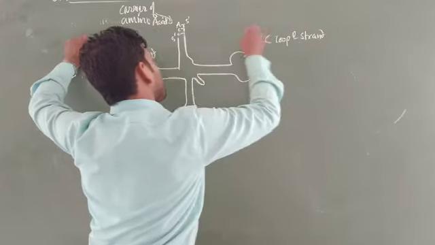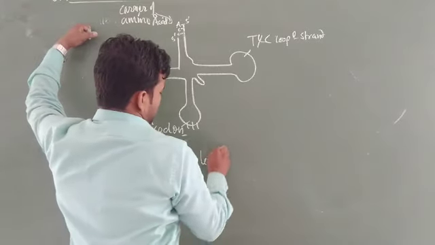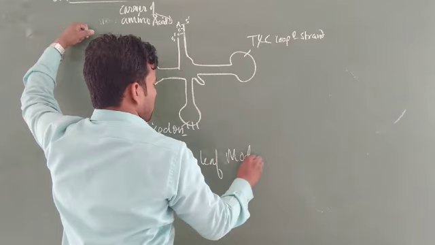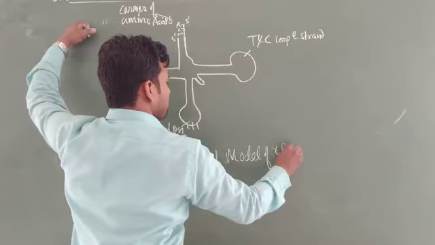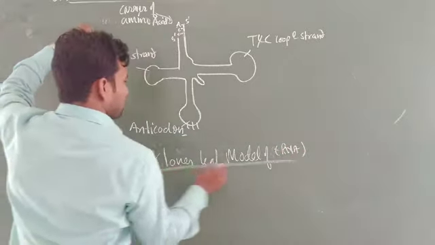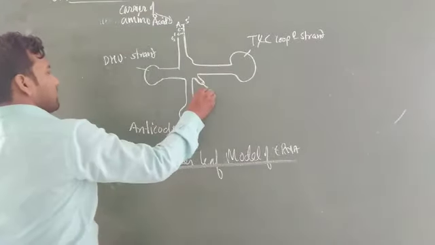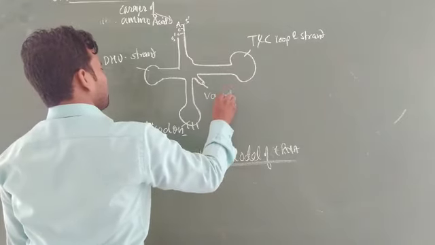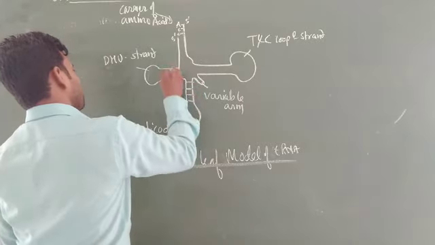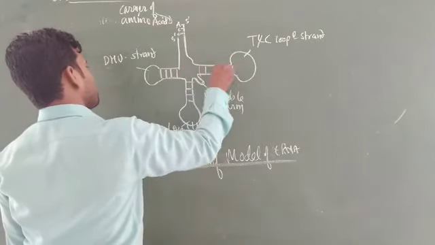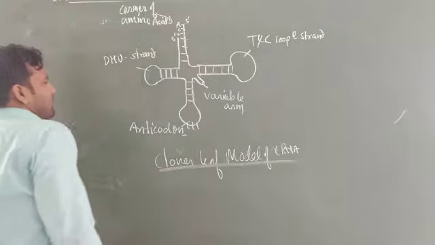Students, if you see the structure of this tRNA, it appears like a clover leaf. This is the clover leaf model of tRNA. Now this is the anticodon and this is also called the variable arm. Students, you can compare this diagram and analyze it.